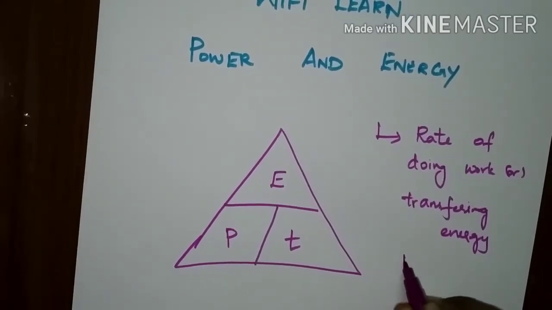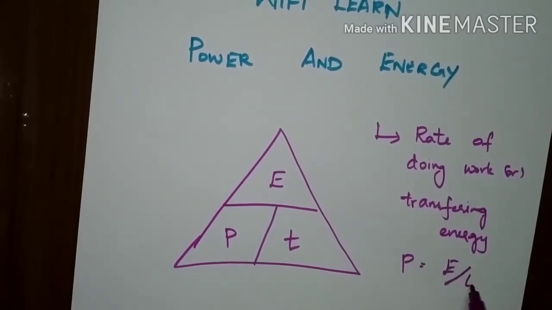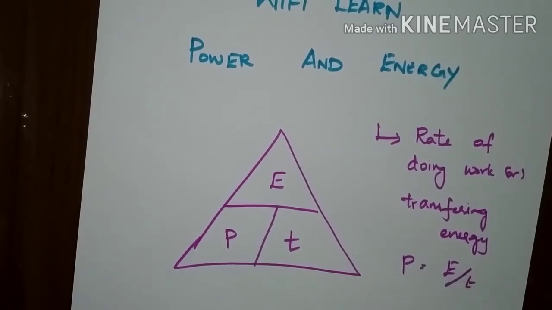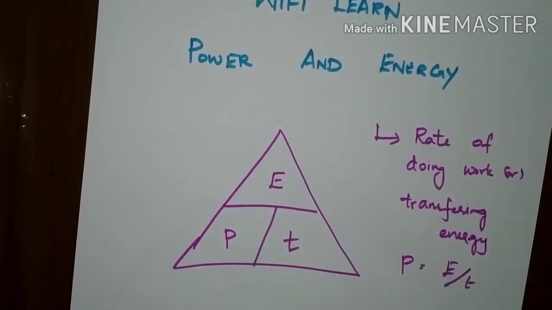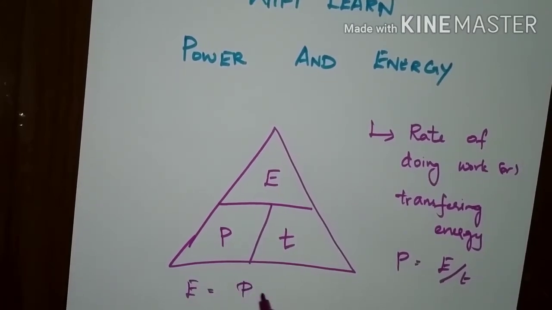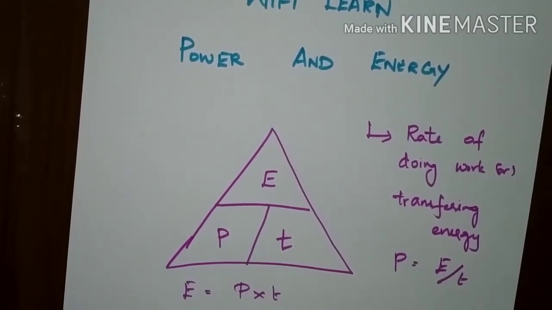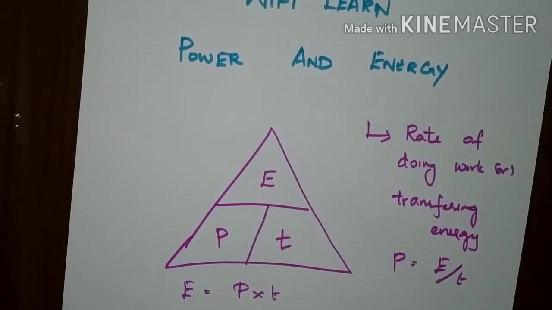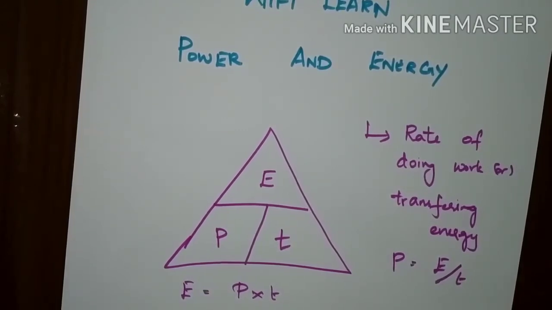So the equation of power is nothing but the rate of change of energy. Power is equal to E by T. This is the power and energy triangle, where energy can be represented by the product of power and time. Electrical energy supplies the power required to produce a work or an action within an electrical circuit, for a particular amount of time.